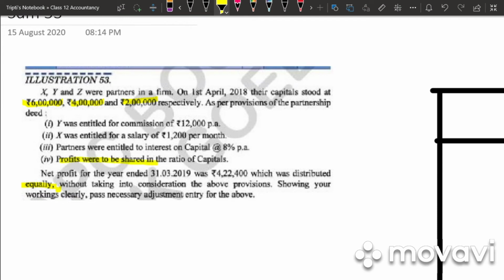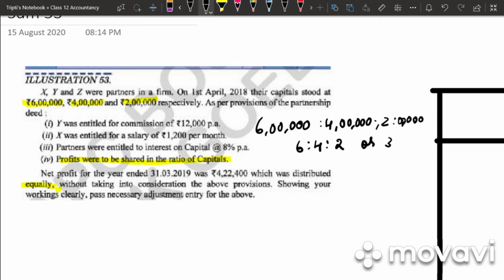So profits were shared in the ratio of capital. Capital is 6 lakh, 4 lakh, 2 lakh. So it will be 6:4:2 or 3:2:1.